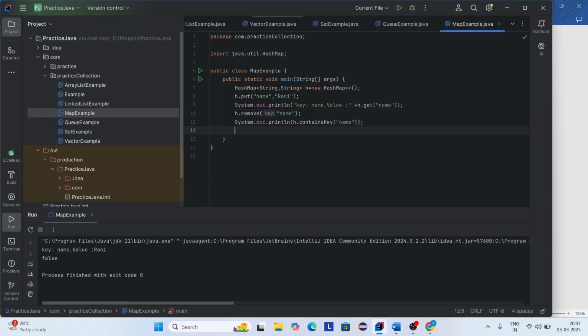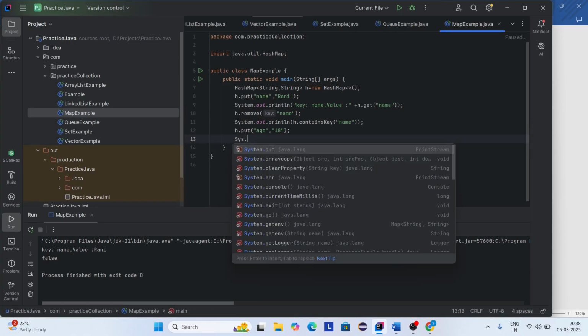Here we are removing the key, so it returns false. Okay. Then I am adding another key value pair. h dot put. I am adding key as id, value as 18. So here I want to print the id key value pair.